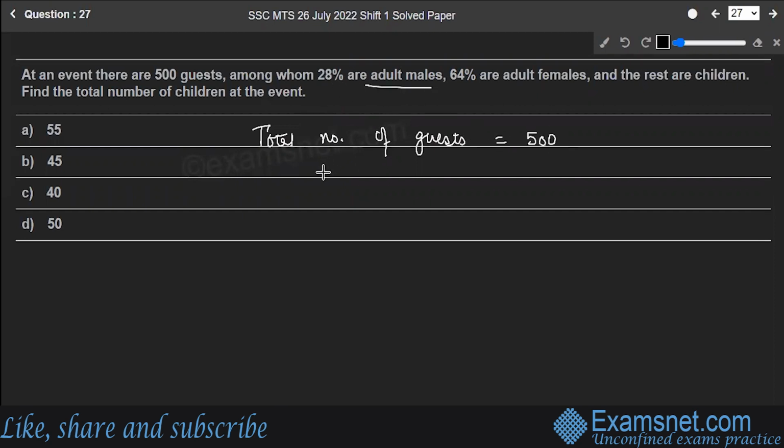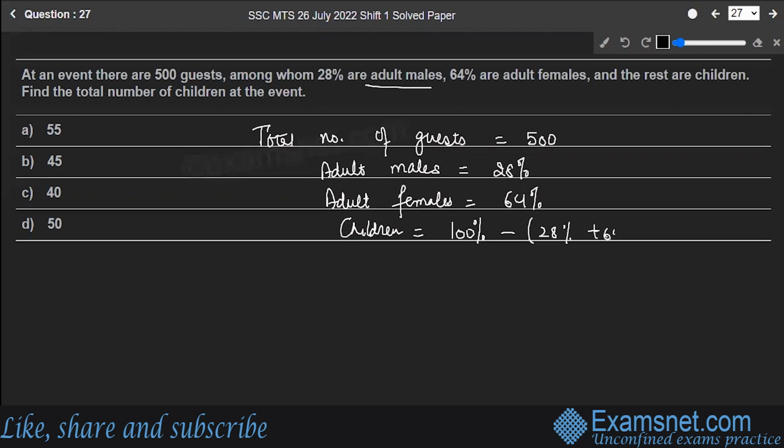How many are adult males? 28%. Adult females, 64%. So that means how many will be children? Of course, it will be 100% minus 28% plus 64%, which will be 8%. So this is the percentage of the children.